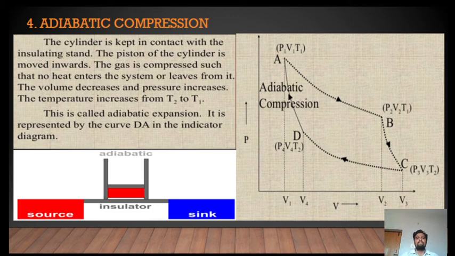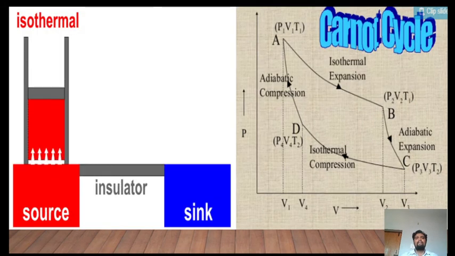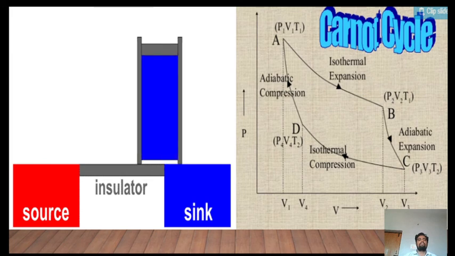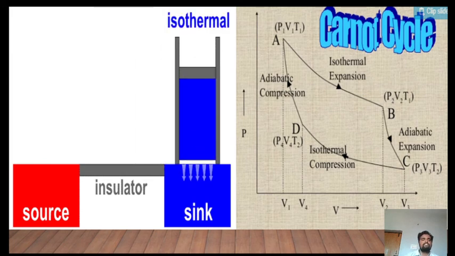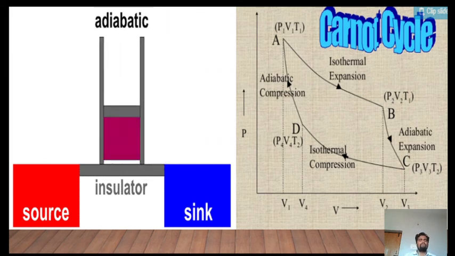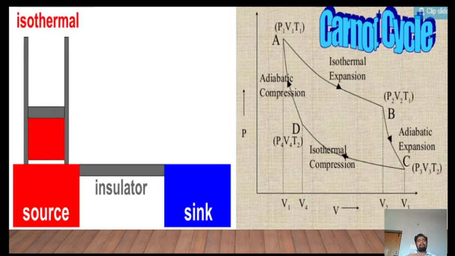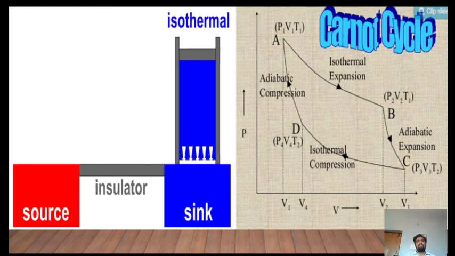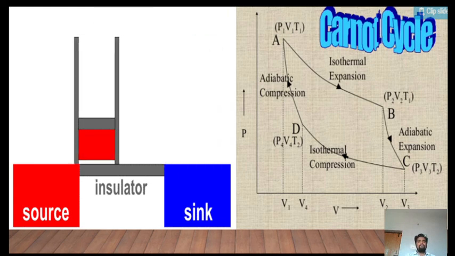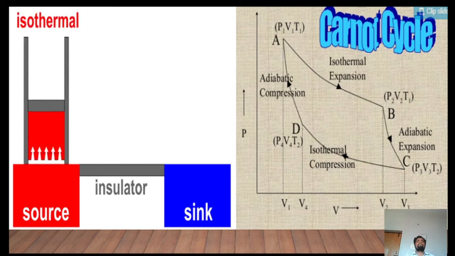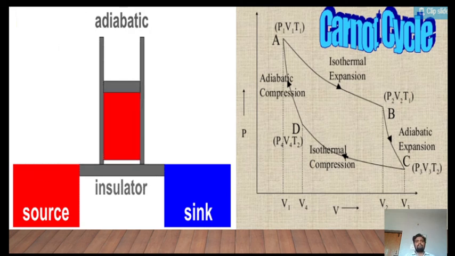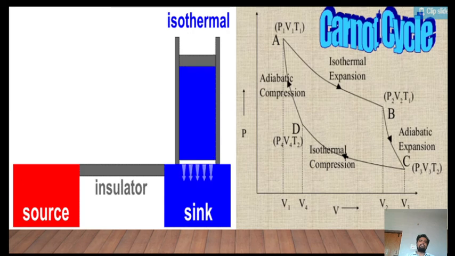So here we can see a complete Carnot cycle. In the first step, the working substance absorbs a certain amount of heat energy from the source so that it expands. Pressure decreases, volume increases, whereas the temperature of the system remains constant. After the first step, the system is placed on an insulator, and there will be adiabatic expansion.